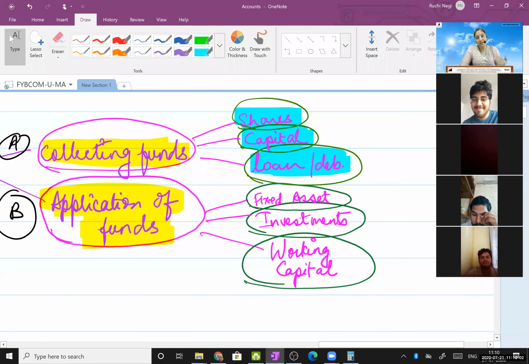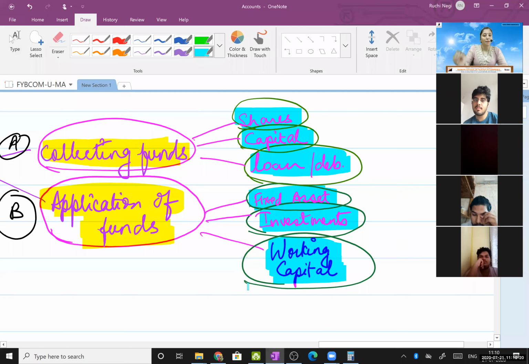Then application of funds means, the money which we have collected from shares, capital, loans, debentures, where do we invest this money? We invest this money in purchase of fixed assets, long-term investments, and working capital. What is working capital?